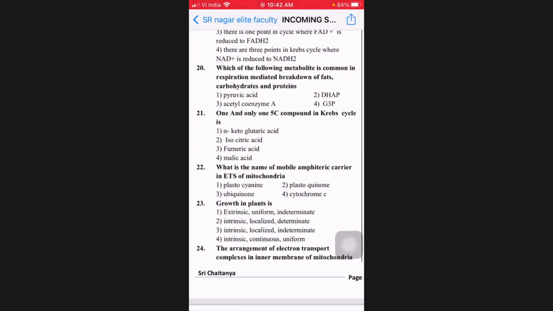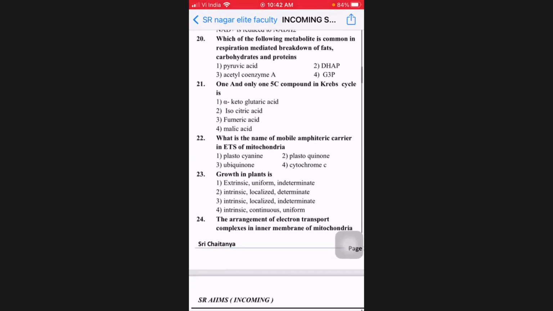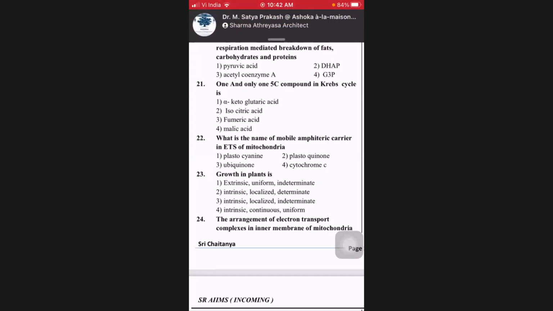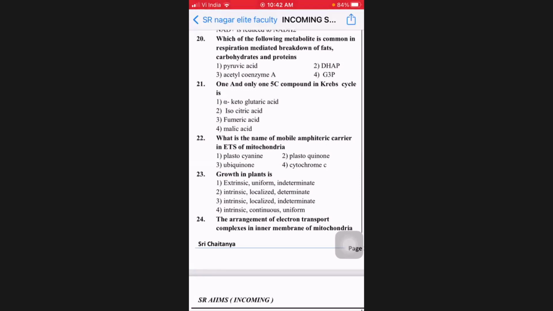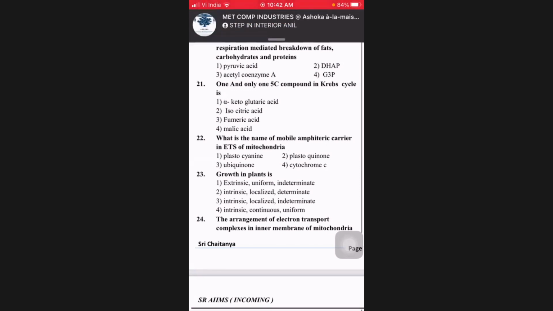Then 22. What is the name of the mobile amphoteric carrier in the electron transport system of mitochondria? Mobile, actually, if you take ubiquinone was there, cytochrome C was there. What is amphoteric? So that way he is taking it as ubiquinone.